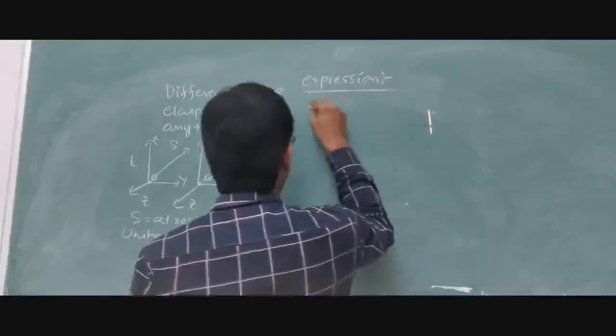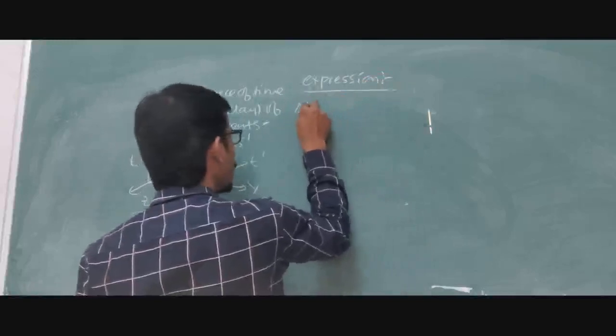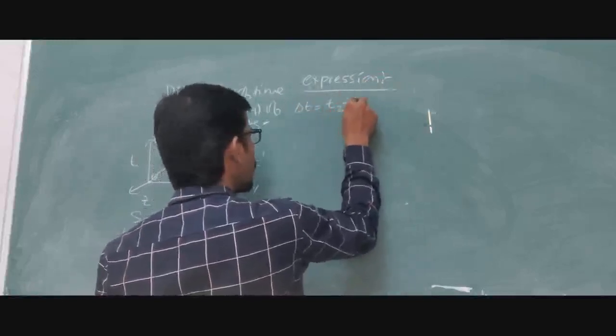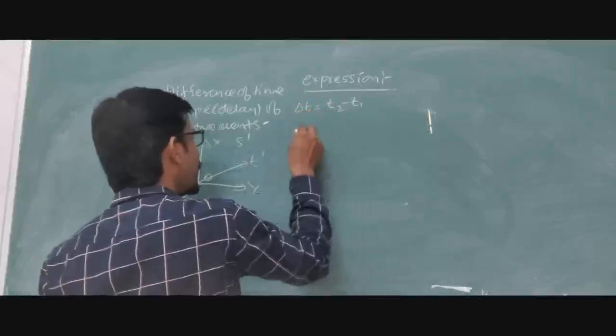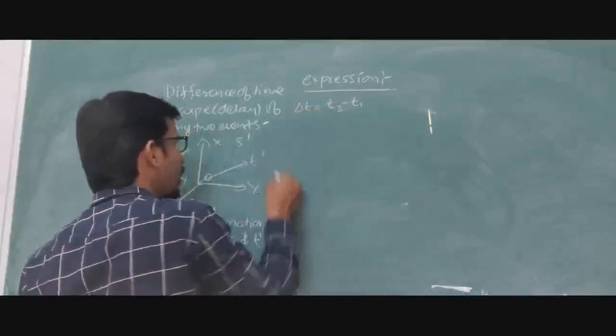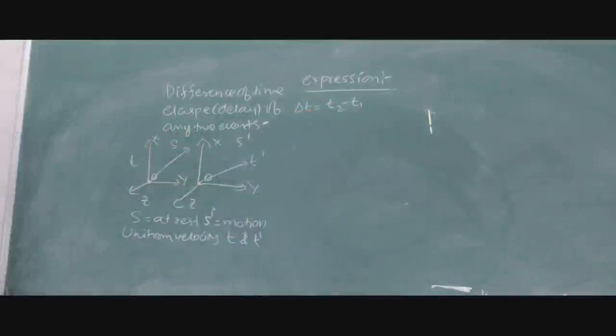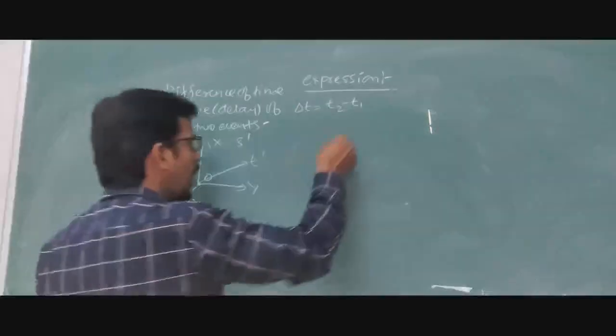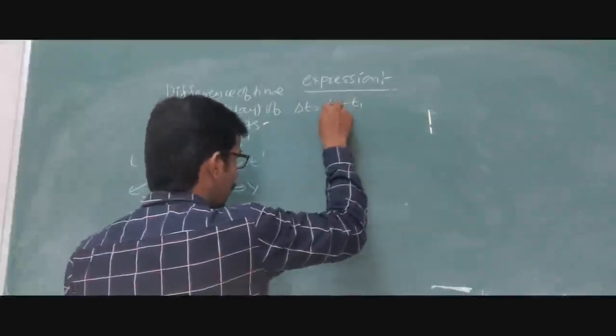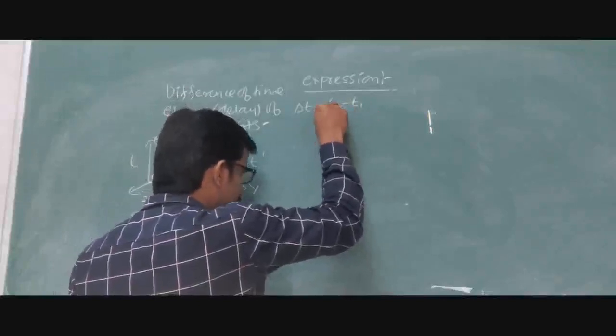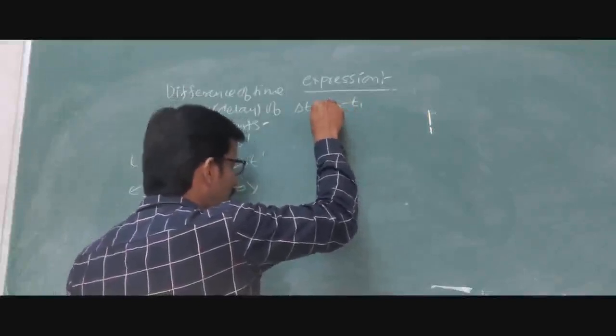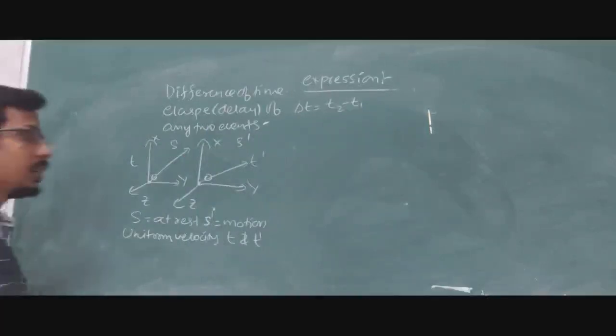What does that expression explain? Time lapse: delta t equals t2 minus t1. So what are t1 and t2 here? The time taken by the observer is t1 at the rest position, and t2 is the time between the two events after it is moving. So if you take the difference between the two, we get how much time is elapsed. Understood? This is considered equation number 1.